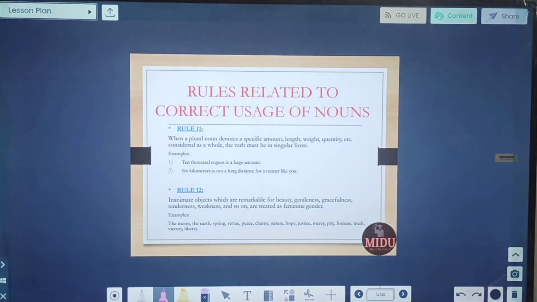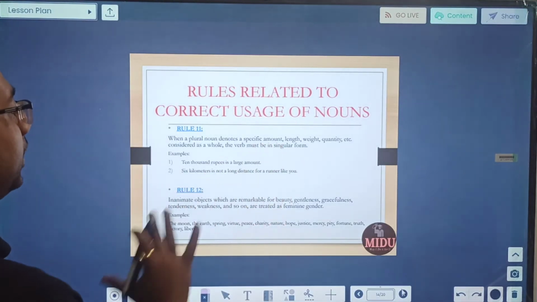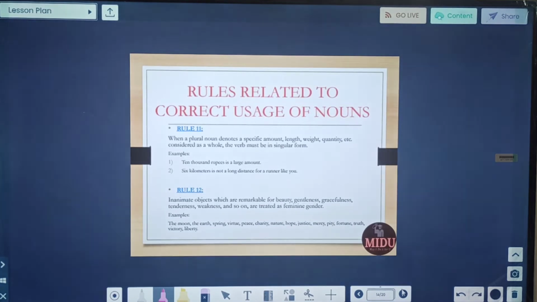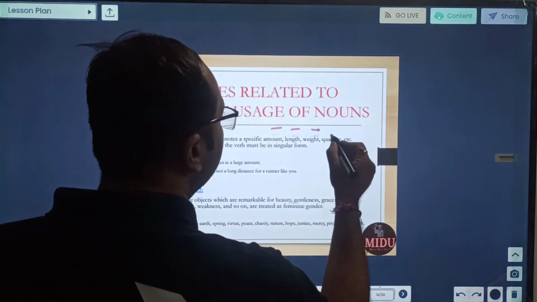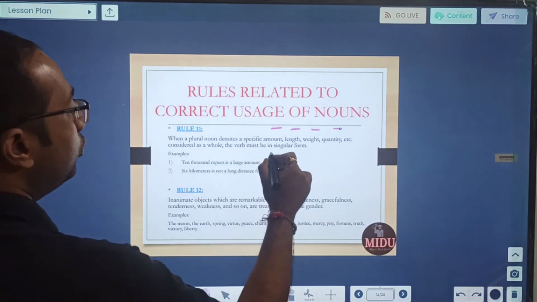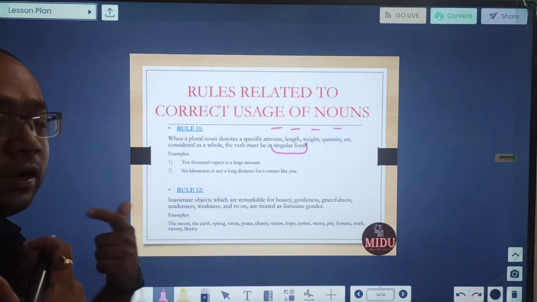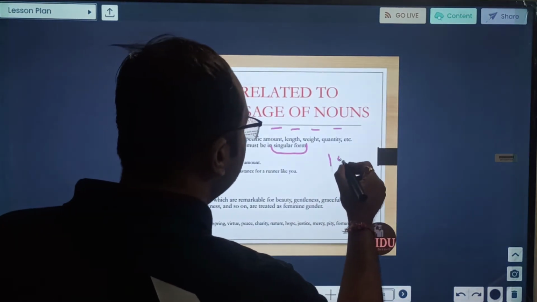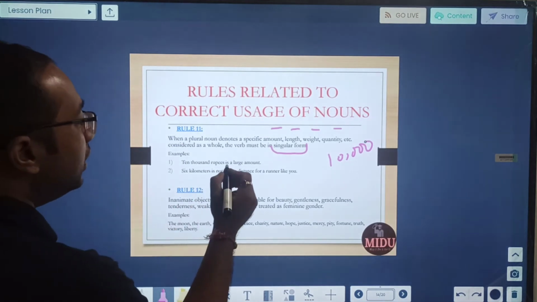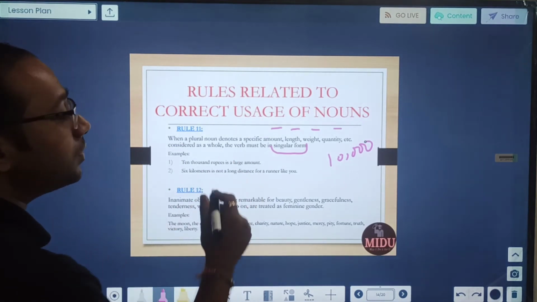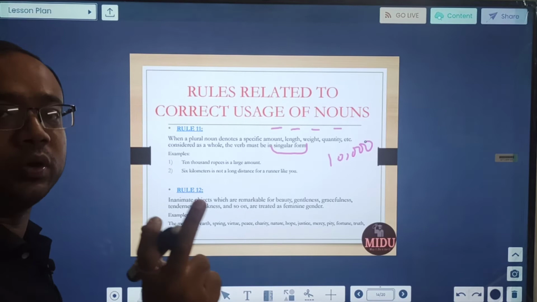Rule number 11. When a plural noun denotes a specific amount, length, weight or height, then in that case it is considered as a whole. The verb must be in singular form. What does this mean? When a plural noun denotes a specific amount, length, weight, quantity, we will use it in singular form. 10,000 rupees. So here this 10,000 rupees is an amount. Treat it as a unit. It is a large amount. You will not say 10,000 rupees are a large amount. It is a unit of amount.